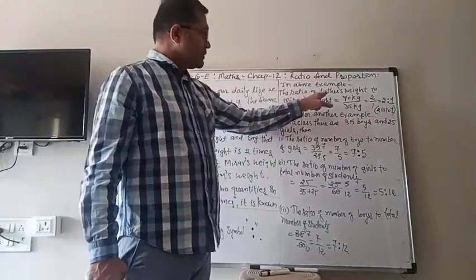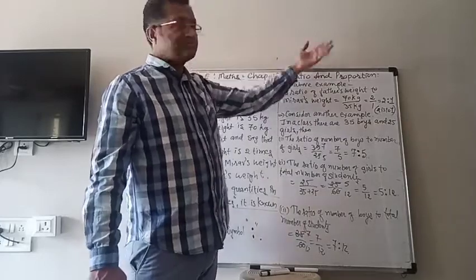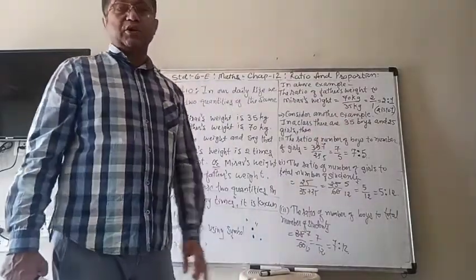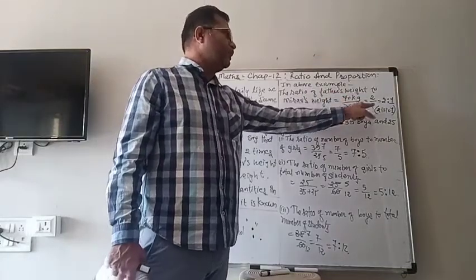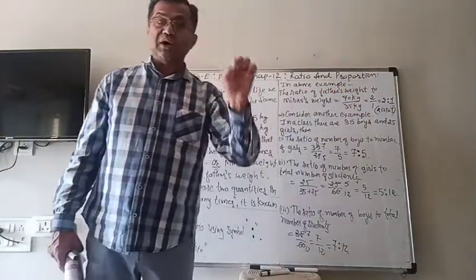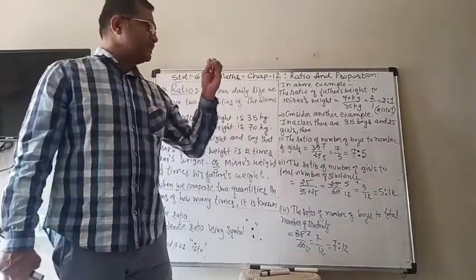The ratio of Mirav's weight to his father's weight. Then Mirav's weight must be on the top, father's weight must be on the bottom. So it will be switched over, 35 upon 70. So 1 upon 2. Then the ratio will be 1:2. Let us consider another example.